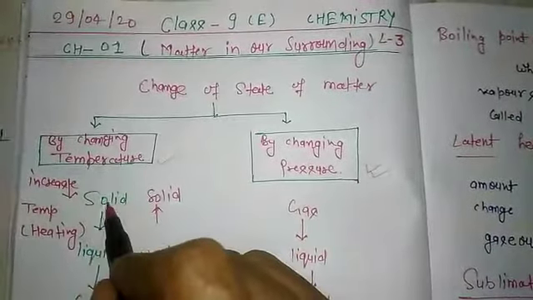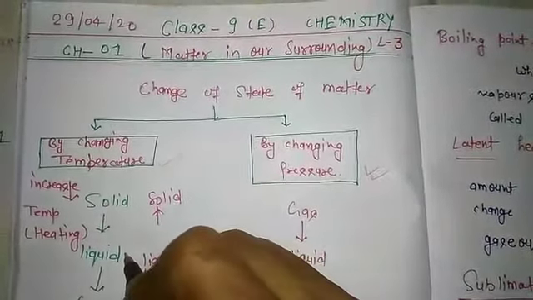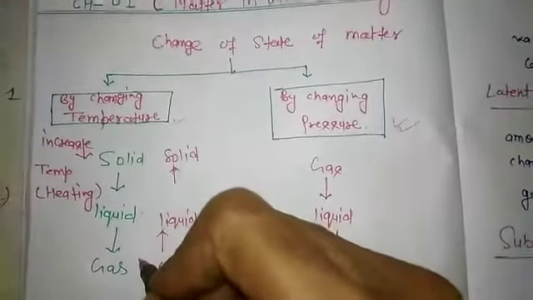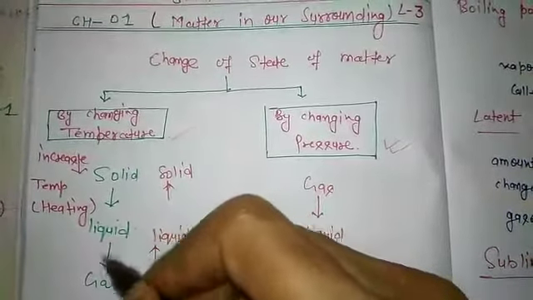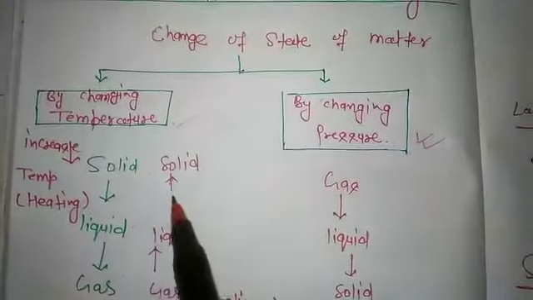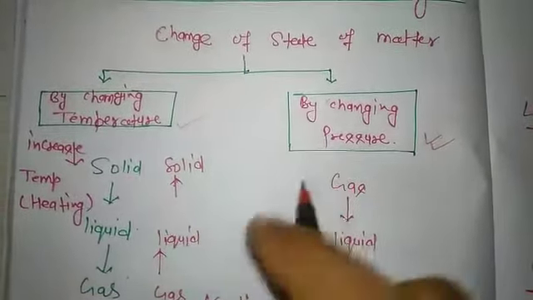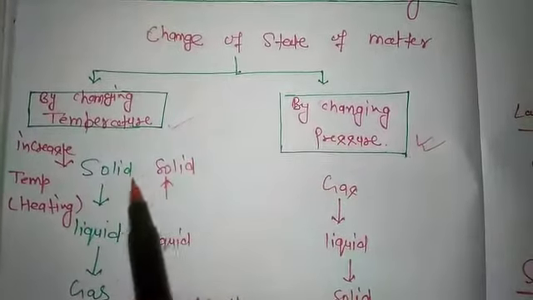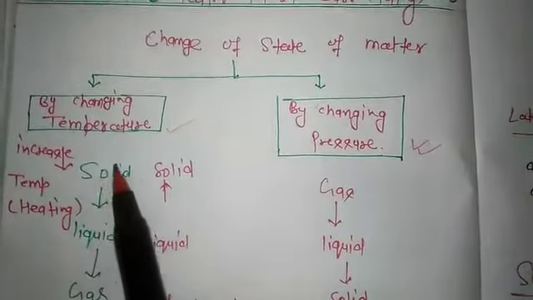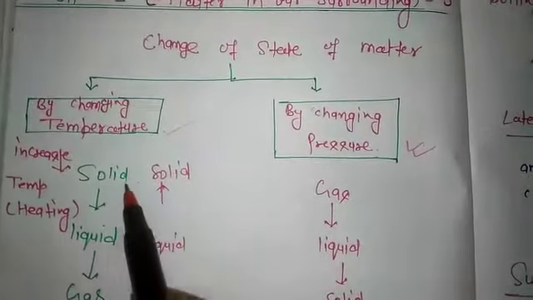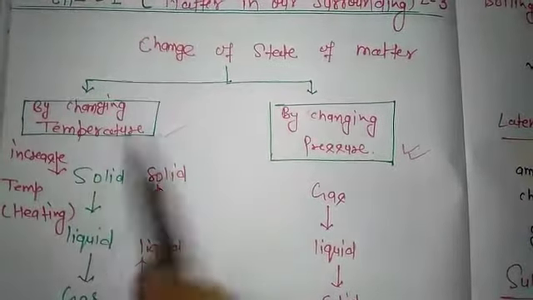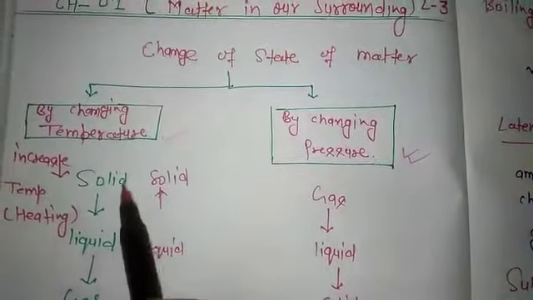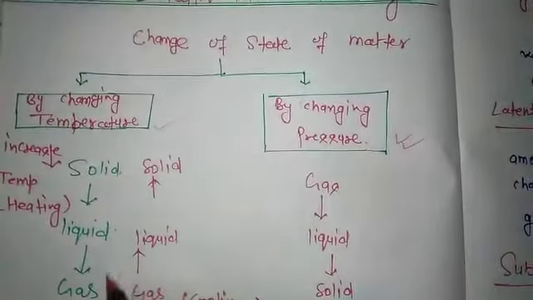If we increase the temperature, the solid changes into liquid and the liquid changes into gas. Why does the solid change into liquid and the liquid into gas? Because the temperature breaks apart the particles. We know that the intermolecular space, the space between the particles in a solid, is very small, and after increasing the temperature the particles move far away. So solid changes into liquid and liquid changes into gas.